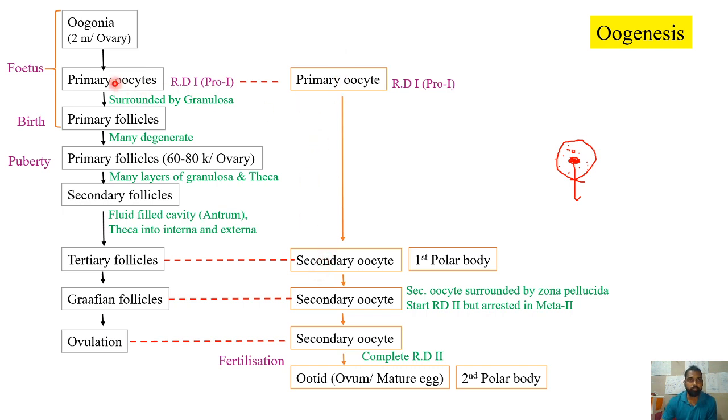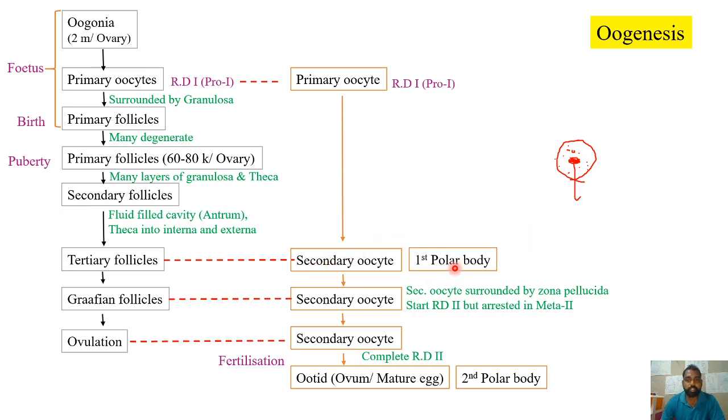In the primary follicle stage, this will be a primary oocyte only. In the secondary follicle also it will be a primary oocyte only. But once the secondary follicle attains the antrum and theca interna and externa, then inside this tertiary follicle, the primary oocyte completes its first meiotic division.